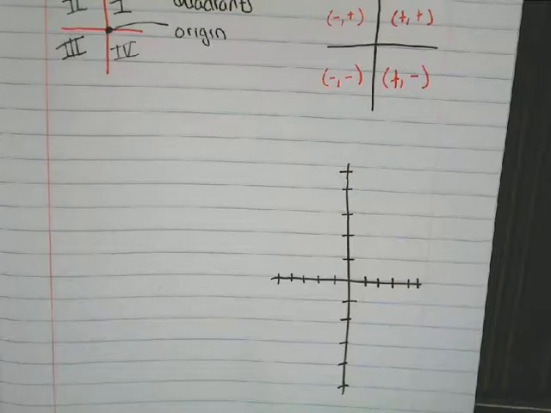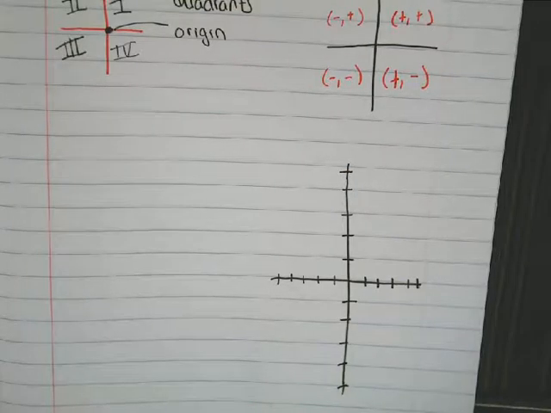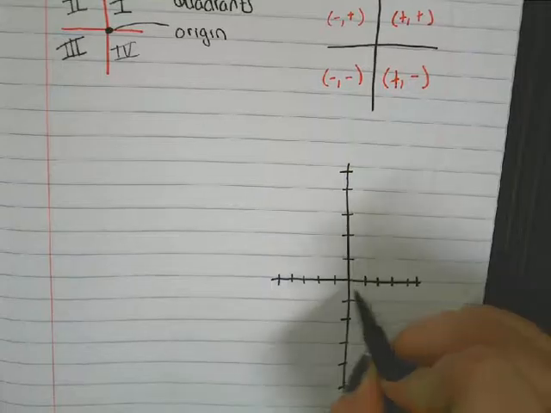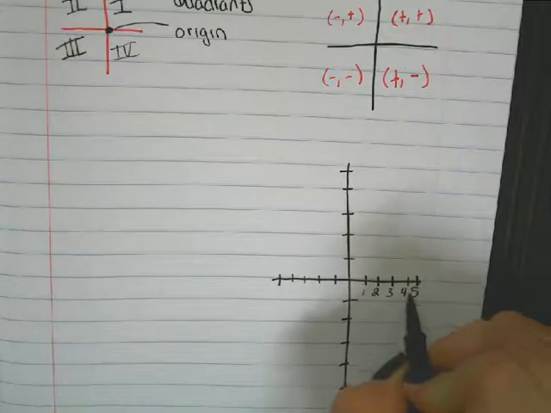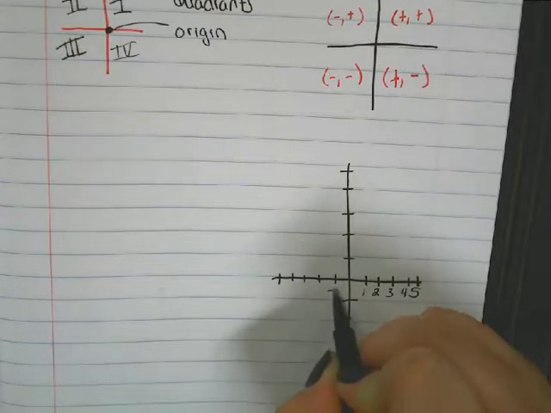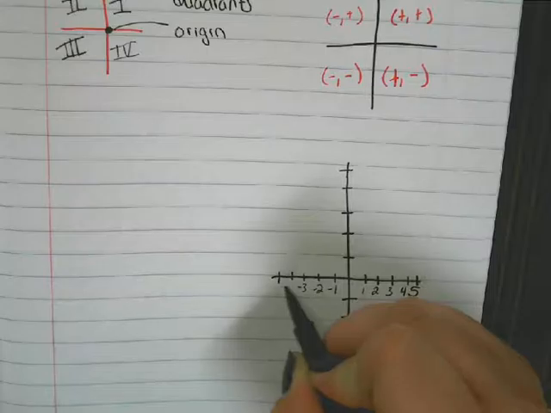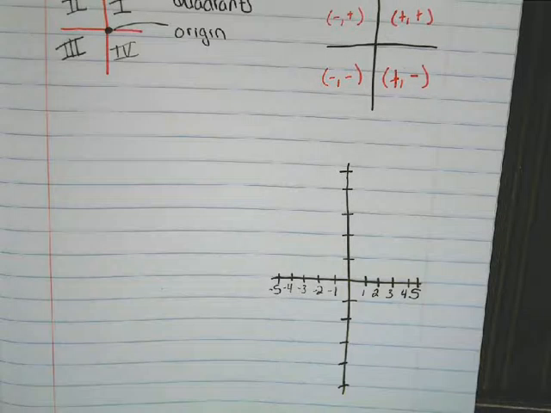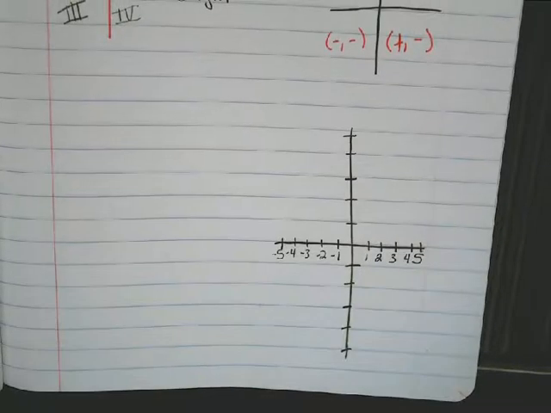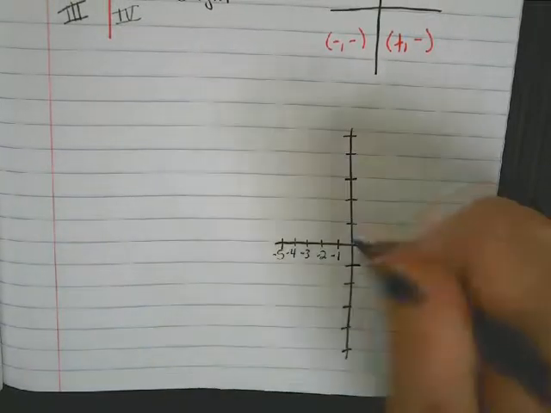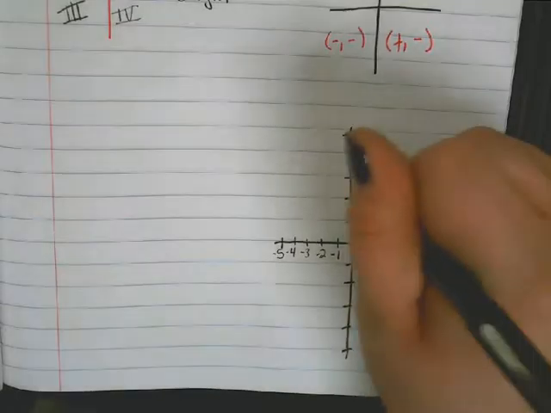So when you number your graph, you always start from the middle and work out. So if I'm starting at the middle and I'm going right, those are all going to be positive numbers. So I'm going 1 through 5. From the middle to the left, they're negatives. So always start in the middle and work out. So going up will be positive, down is negative.